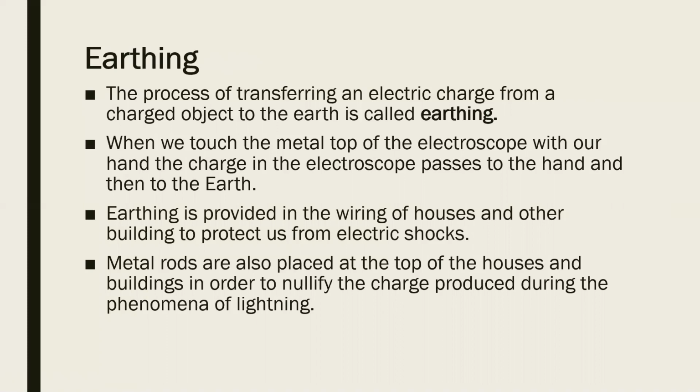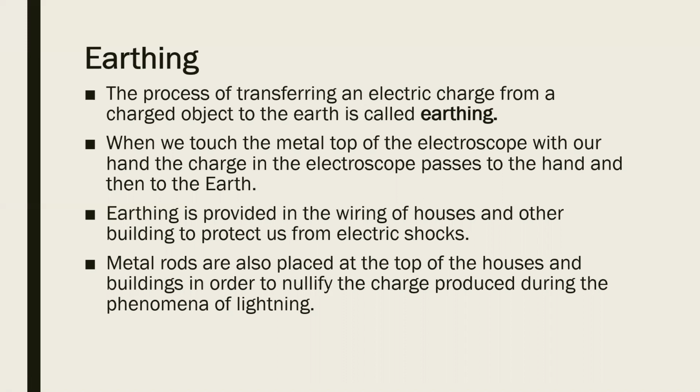Now, in the last video, we learned that when we charge an object that is a non-conductor of electricity, like the plastic we rub, charge gets produced in that plastic, and as our hand is a good conductor of electricity, the charges from the plastic are not transferred to our hand.